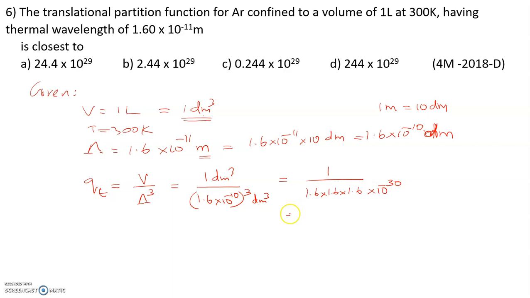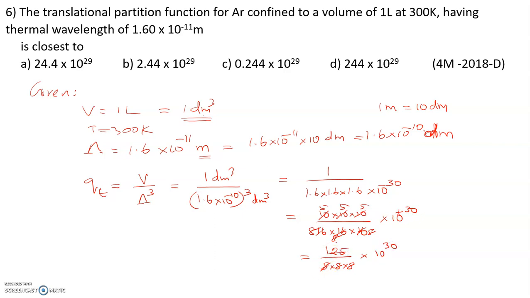Okay, so we have to simplify this. I'll multiply the numerator and denominator by 10 into 10 into 10, so the denominator becomes 16 into 16 into 16, 10 power minus 30. 5 2s are 10, 8 2s are 16, and so on. So the numerator is 125, the denominator is 8 into 8 into 8. The 10 power minus 30, when it goes to the numerator, becomes 10 power plus 30. This we have to simplify.